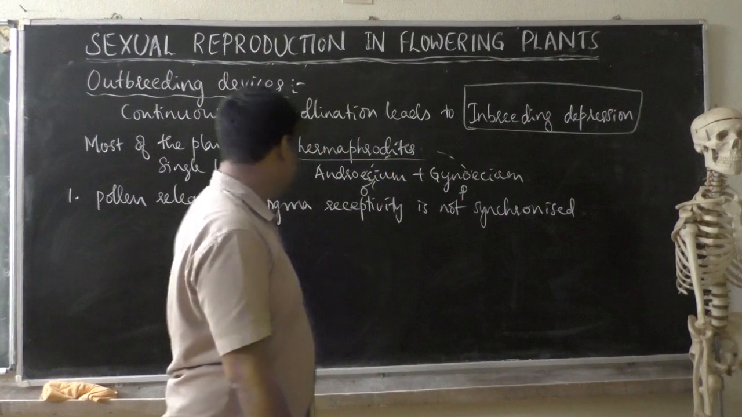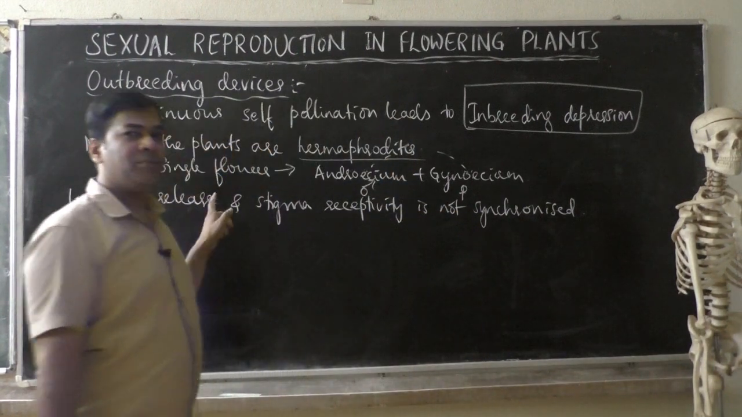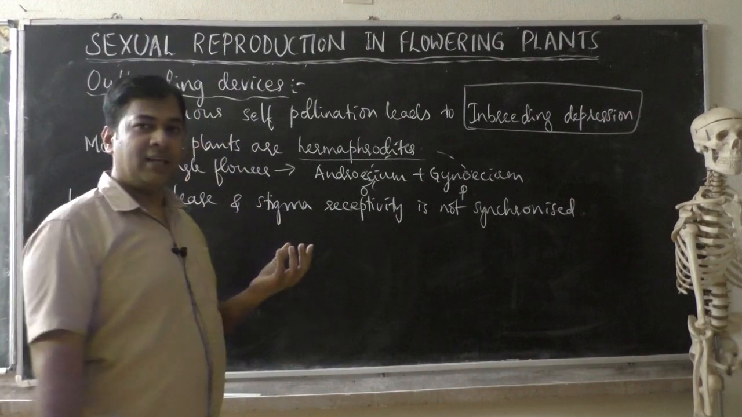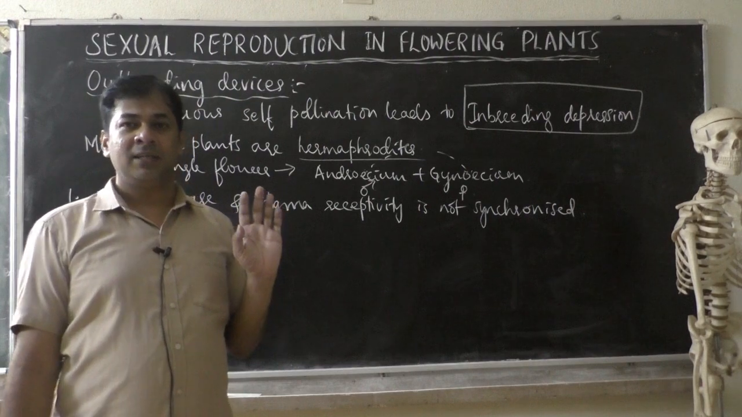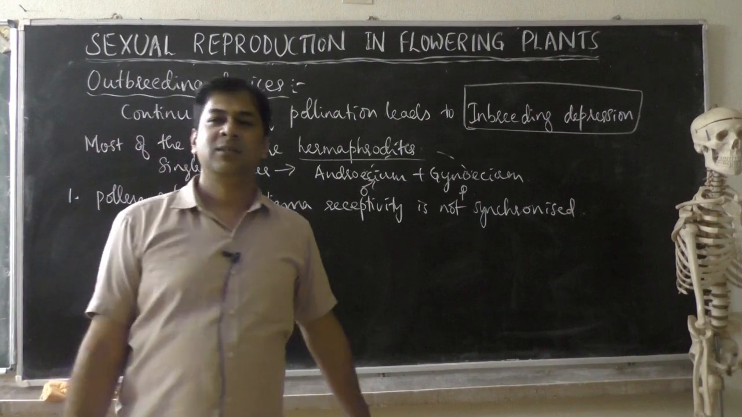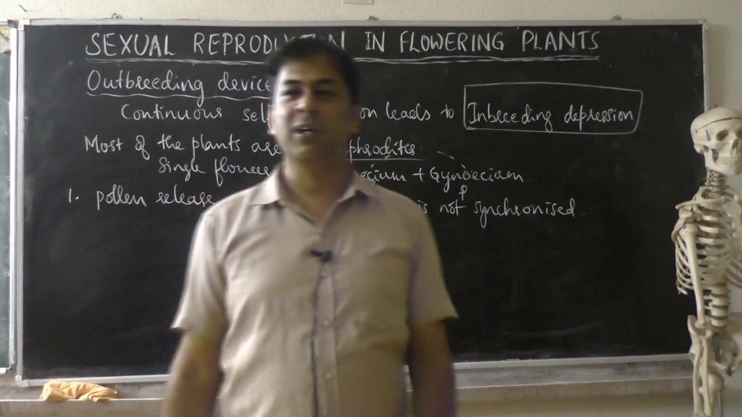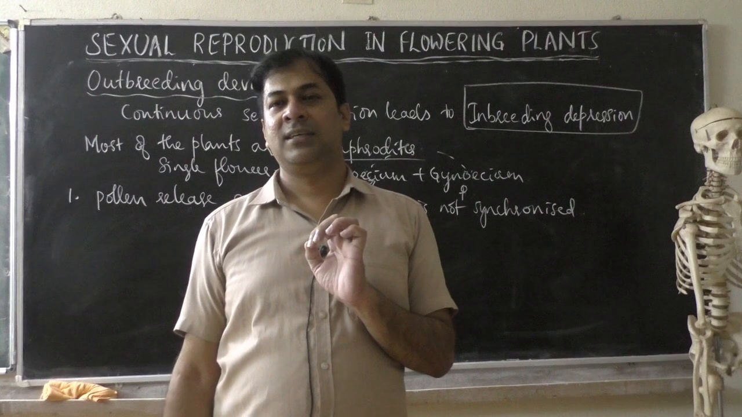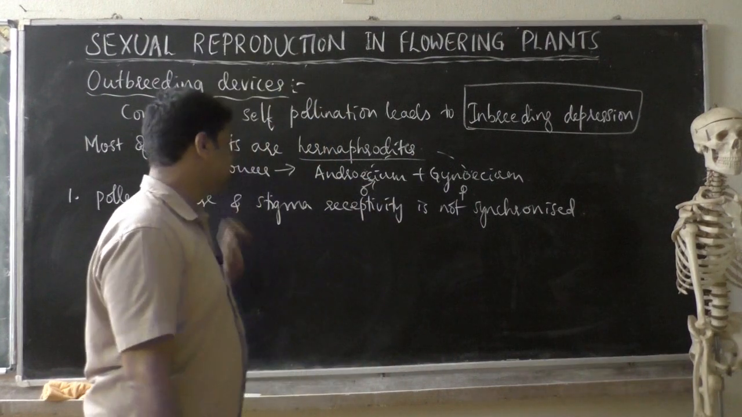So pollen release will happen, pollen grains will be released, only when the anther is mature. When the anther is mature, pollen grains are released, but when the pollen reaches the stigma, it should be young, so that the young stigma doesn't support the pollen grains. No pollination, no fertilization. One more case is there, the reverse of this.